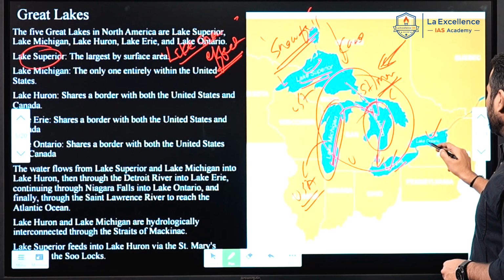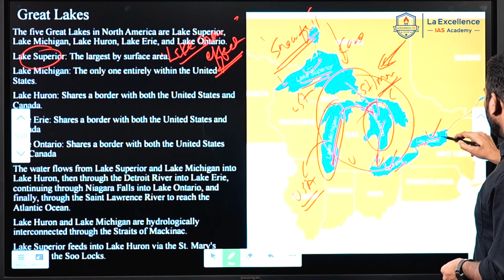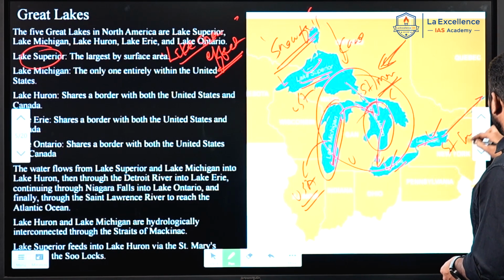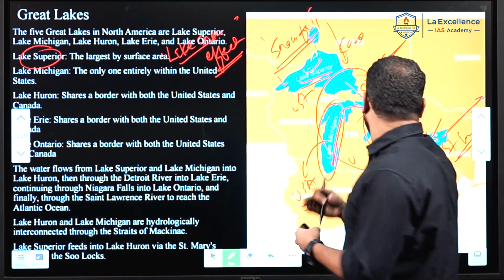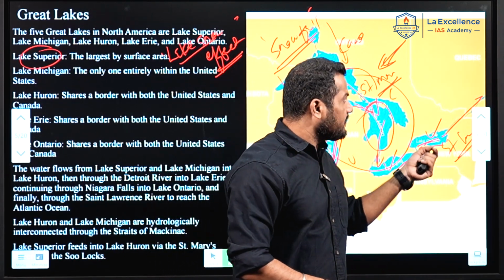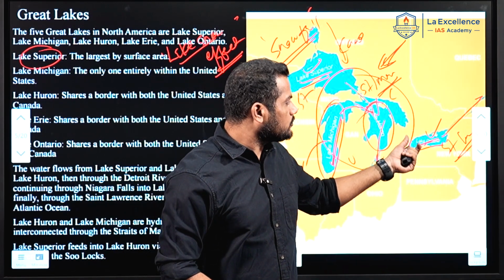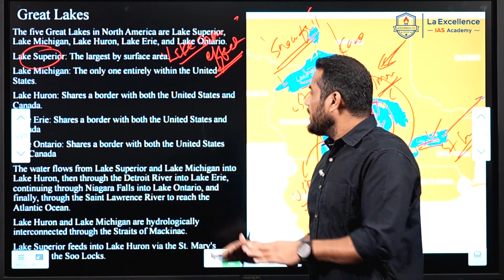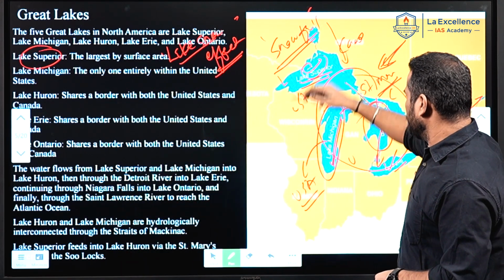Lake Erie feeds Lake Ontario, and ultimately Lake Ontario is connected to the Atlantic Ocean through the St. Lawrence River. These are the things you should know about the Great Lakes, and the largest is Lake Superior.